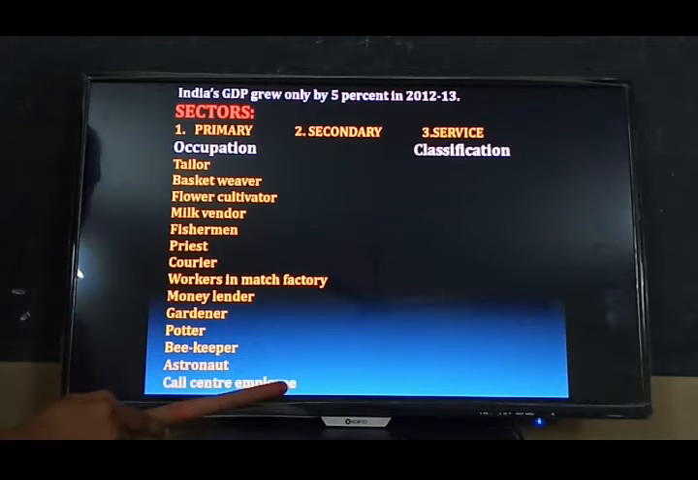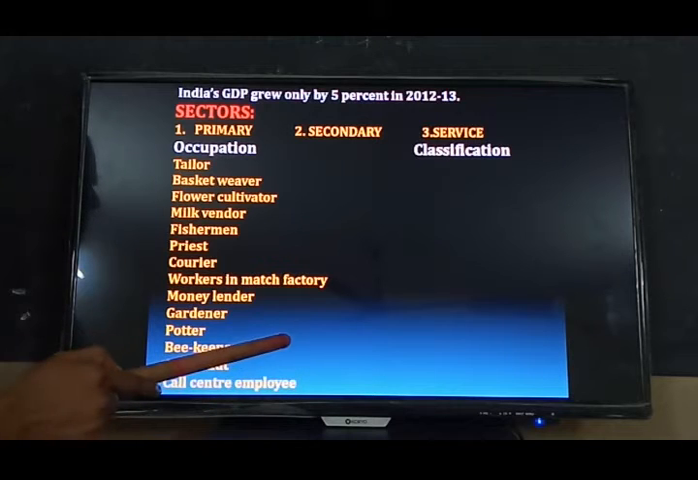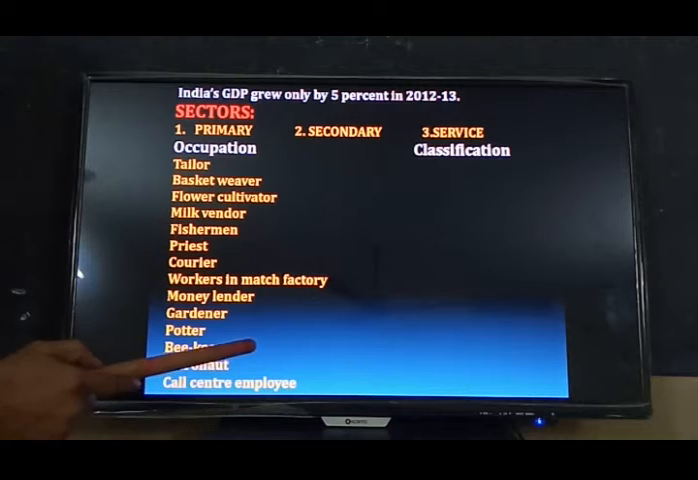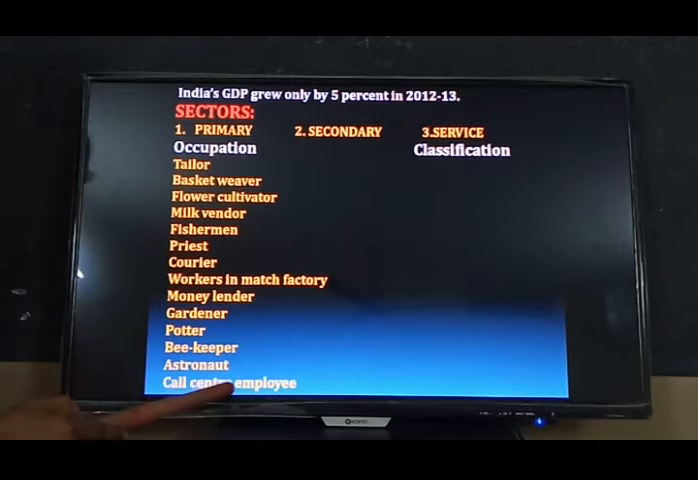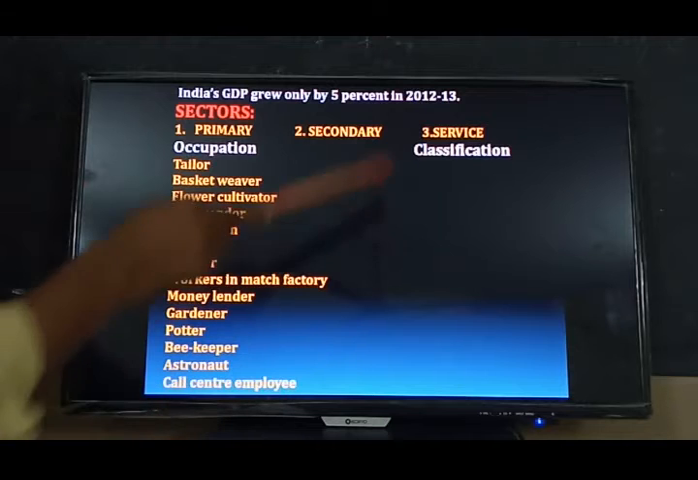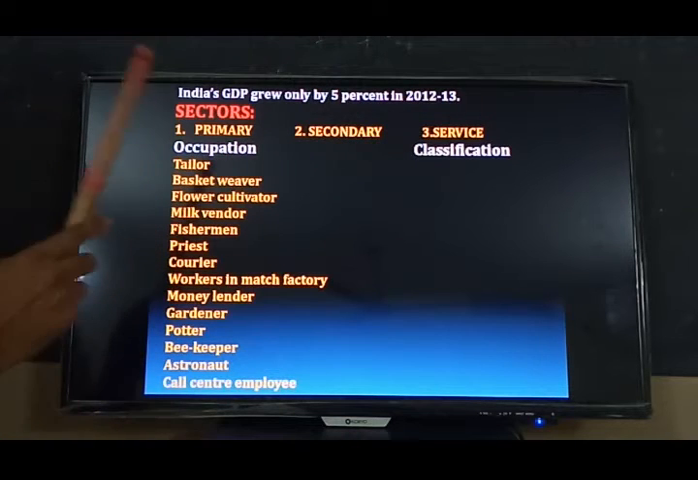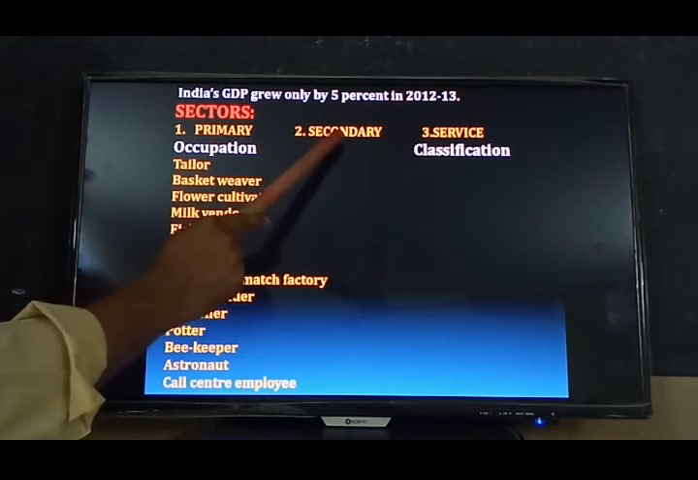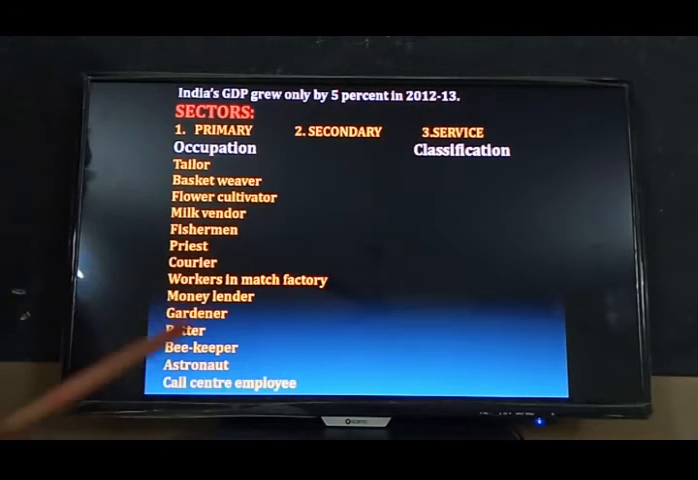Call center employees. Nowadays, everyone has phones, so we are going and recharging. Call center boys and girls are call center employees. They are also serving the consumers. That's why they come under the service sector. Now listen, three sectors: primary sector, secondary sector, service sector.